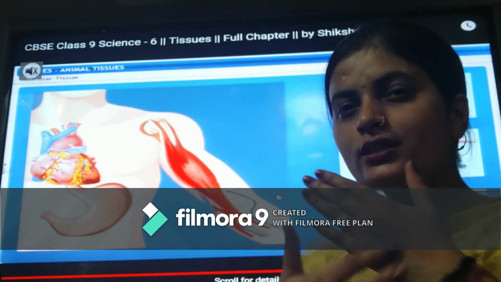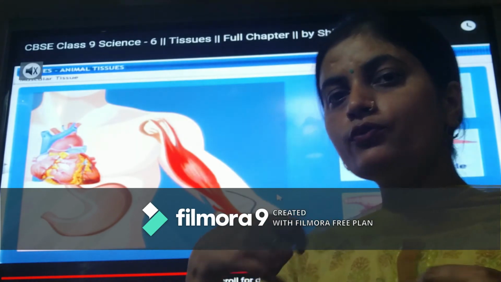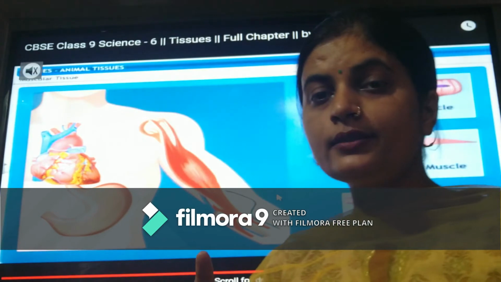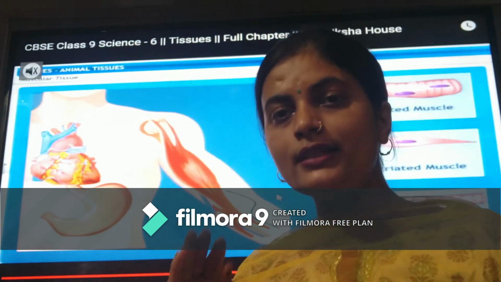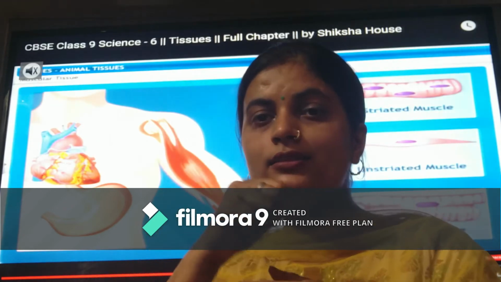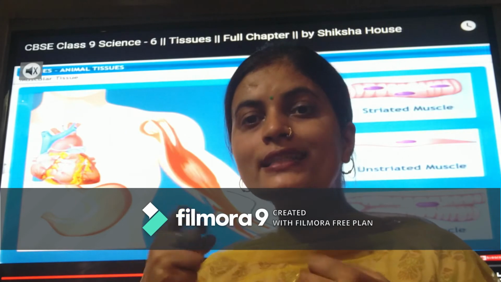Striated means having striations, like the tie which you wear, you see certain patterns in that. So it has certain patterns, that's why it is called striated muscle. The basic thing about striated muscle is that it is voluntary in nature. It is attached to the skeletal system of our body. That's why it is also called skeletal muscle.